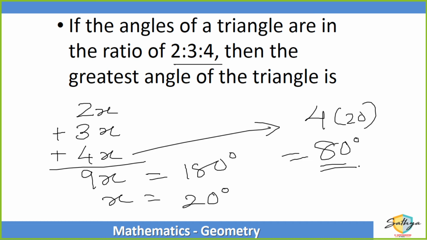Straightforward, ratio, proportion and geometry ka basic concept. Okay, the sum of the three angles of any triangle is always equal to 180 degrees.